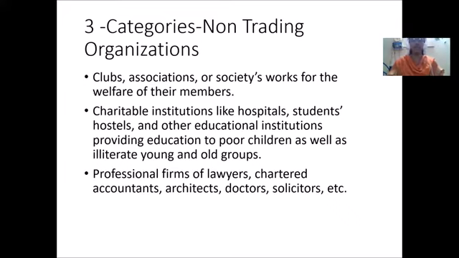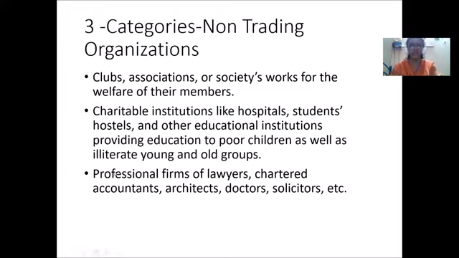Second one, charitable institutions like hospitals, student hostels, and other educational institutions, because most of the educational institutions provide education to poor children, as well as work for eradicating illiteracy from the young and old groups. All those institutions are categorized as charitable institutions. Those institutions will be formed as a trust, and they will run as charitable institutions. These institutions are also meant not to earn any profit.